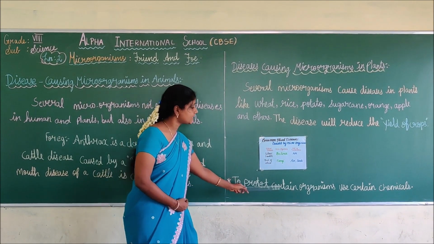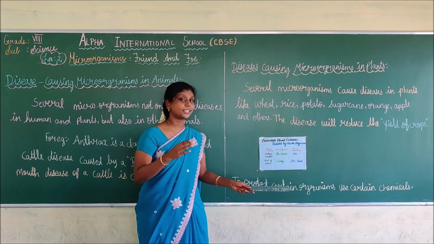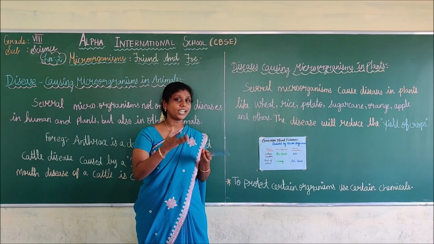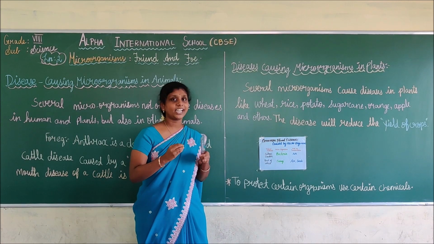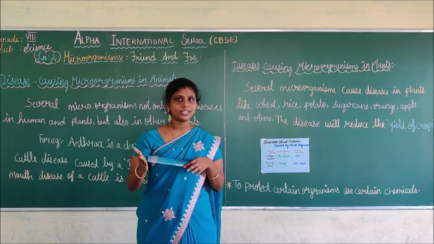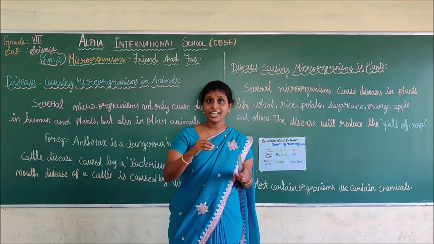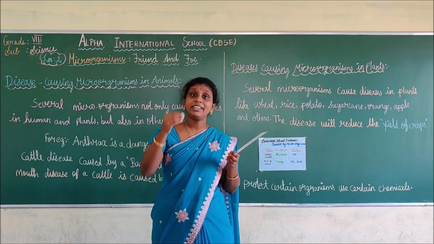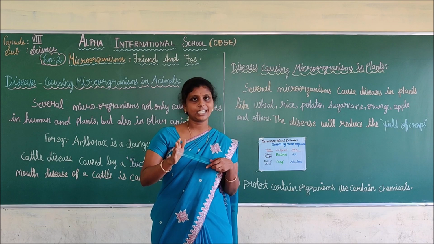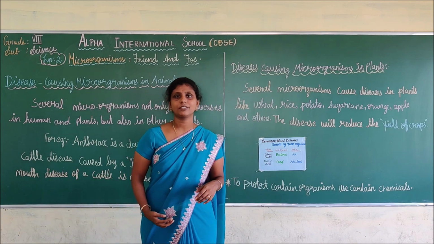To protect against certain organisms like bacteria and fungi, we can use certain chemicals. In the previous lesson, we also discussed that to protect against certain organisms, we can use pesticides, weedicides or bio-weedicides. Do you understand, students?